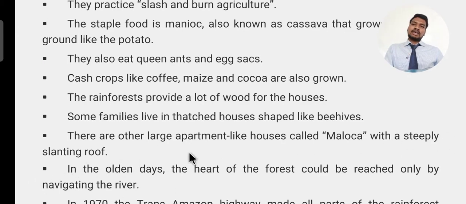With modern technologies and modernization in the modern world, they have started constructing houses the same as what we are constructing here, but according to their climatic and topographical conditions, they are constructing their houses over there.